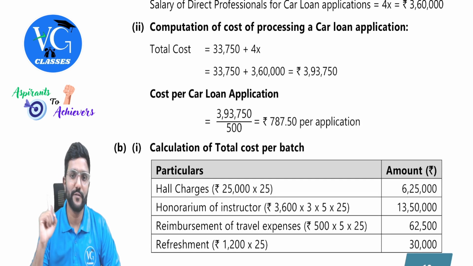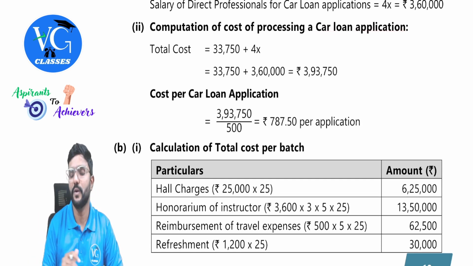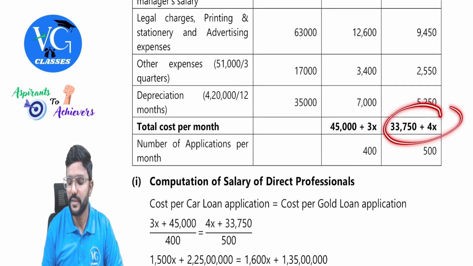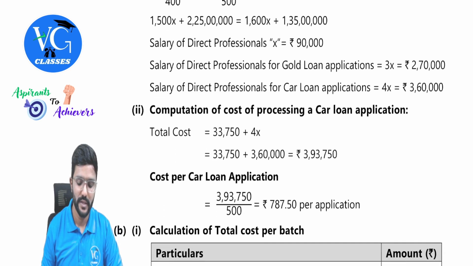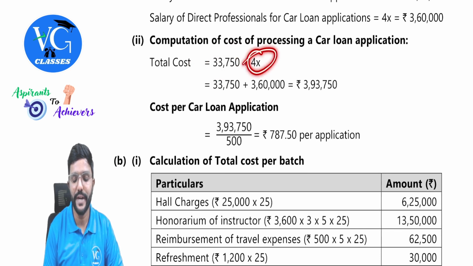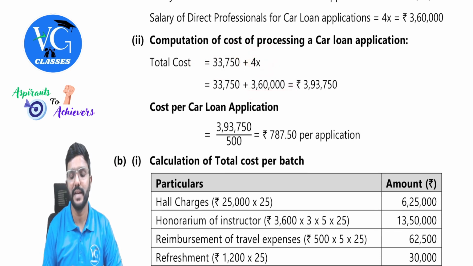Next, computation of cost of processing car loan application. The total cost they're asking. We already got here, just take the same 33,750 plus 4x. Now we already got x, 90,000. Just replace it. So 33,750 plus 4 into 90,000. We will get 3 lakh 60,000.